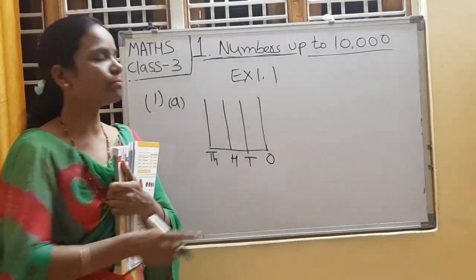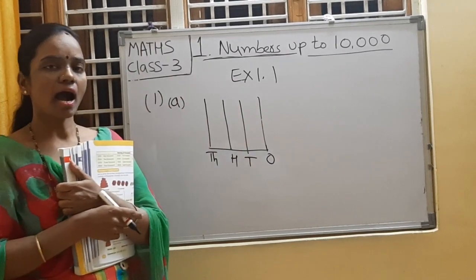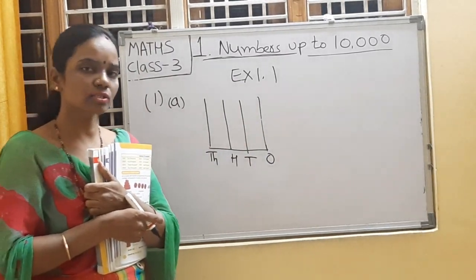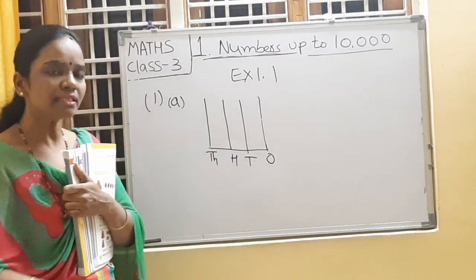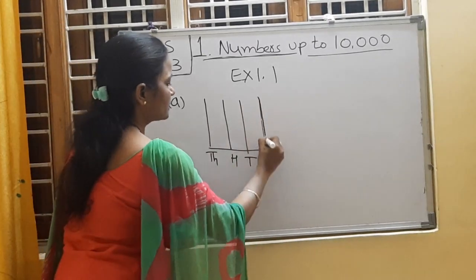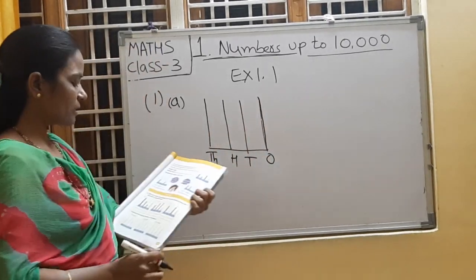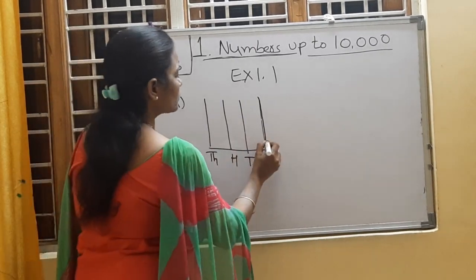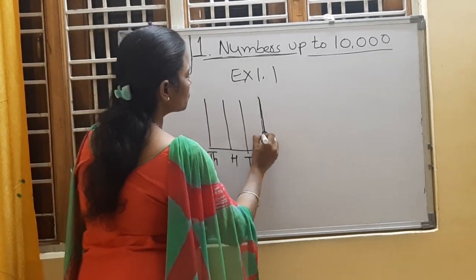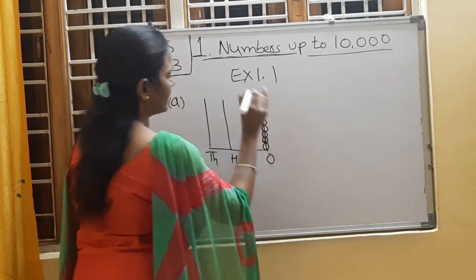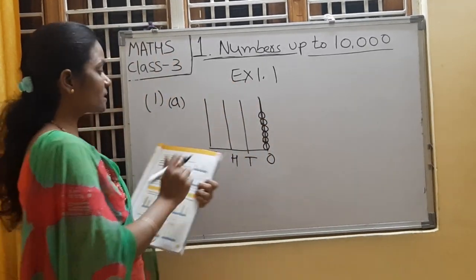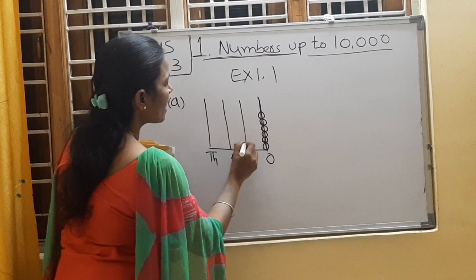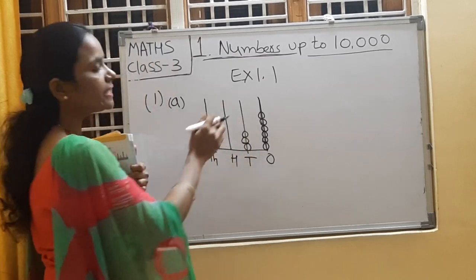Using the abacus tool, we are going to learn now how to write a number. These are the 4 rods. In the ones place we have 1, 2, 3, 4, 5, 6 beads, so draw 6 beads. Now in the tens place we have 3 beads, 1, 2, 3. So draw 3 beads only.